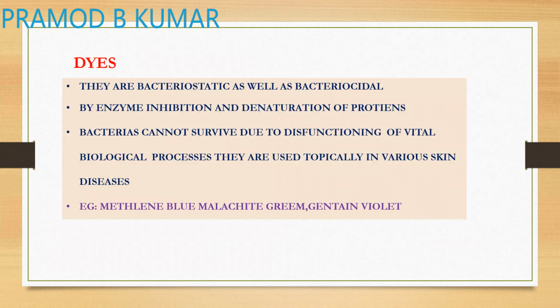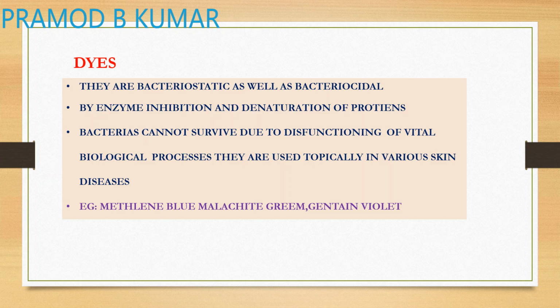Next examples are your dyes. There are many types of dyes available which can be used as bacteriostatic as well as bactericidal agents. They act by enzyme inhibition and denaturation. They block some of the enzymes by interacting with the proteins, or they cause denaturation of your protein by breaking the disulfide peptide linkage.